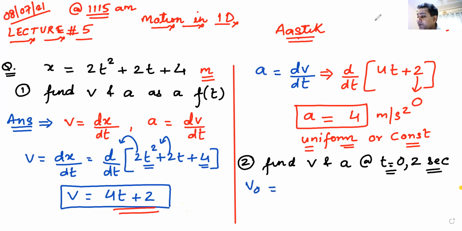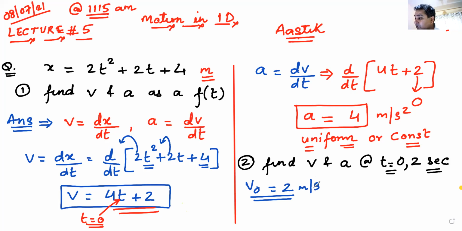What will I do here? In place of t, I will just put 0 and get the answer. So if I put 0 in place of t, my answer will be v at 0 will be 2 meter per second square. Sorry, 2 meter per second.